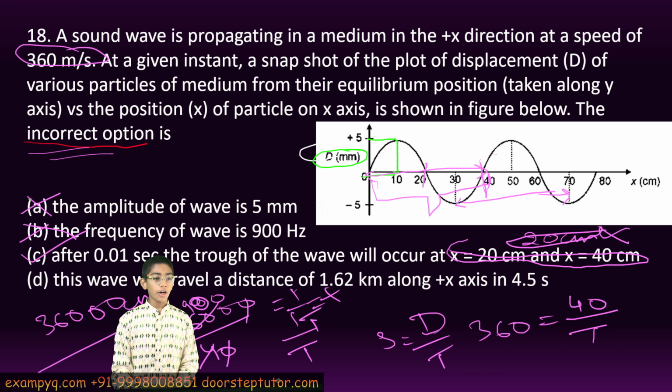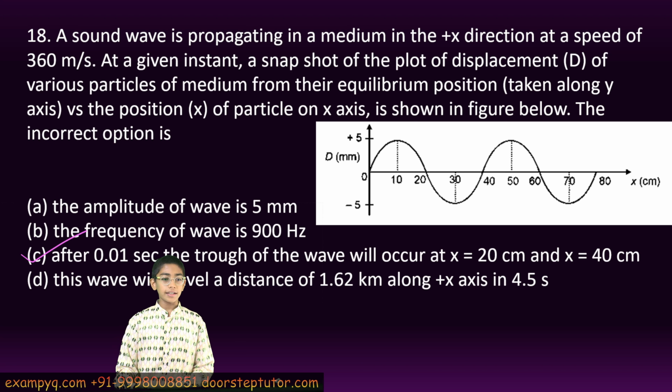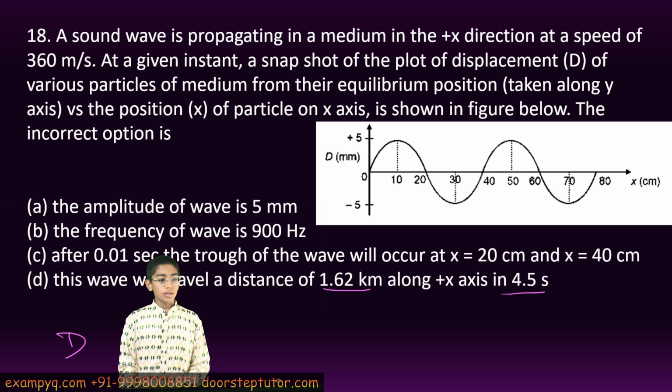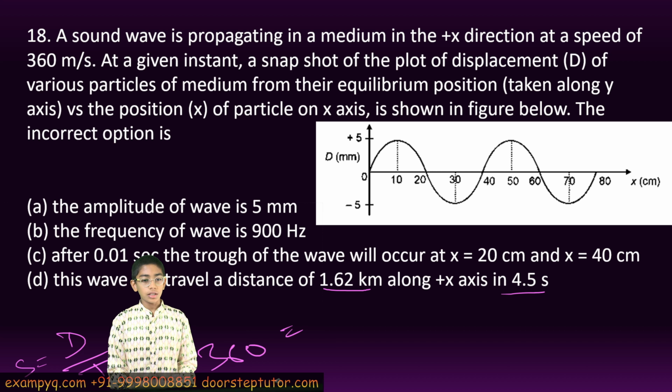Now the D choice says that this wave will travel a distance of 1.62 kilometers along the x-axis in 4.5 seconds. So in 4.5 seconds, we have to find the distance traveled by the wave. We know that speed is equal to distance by time.